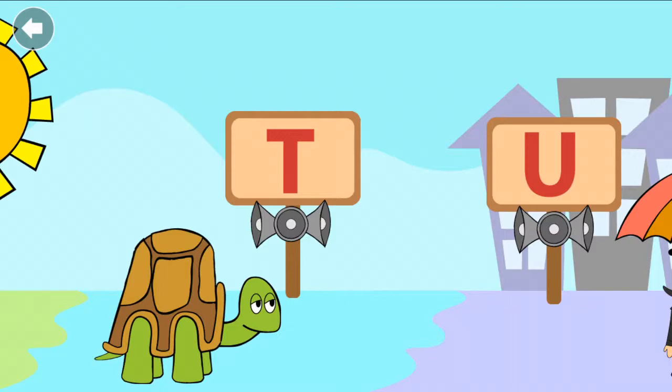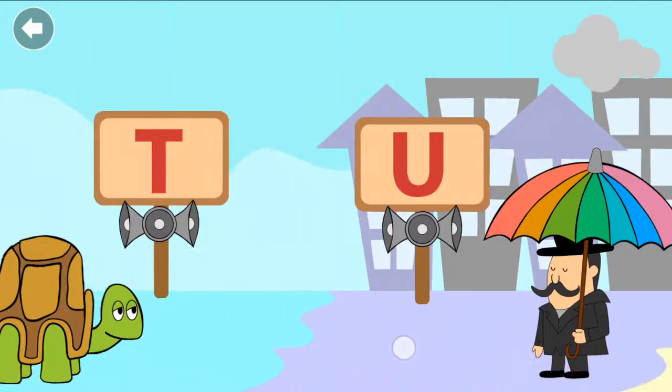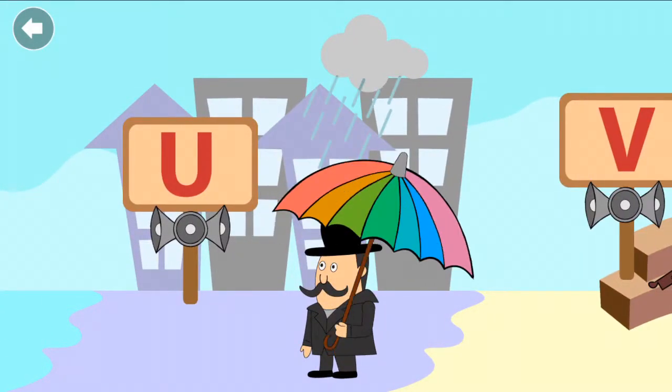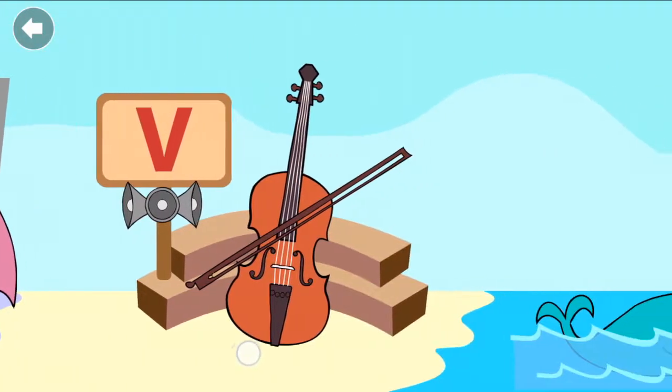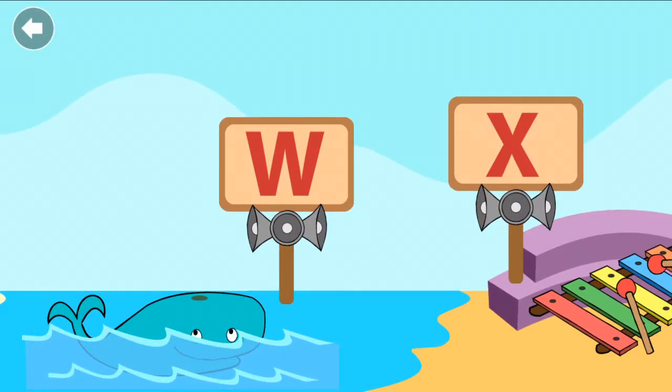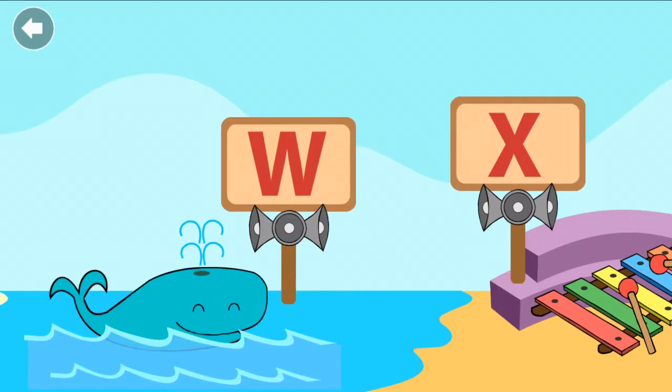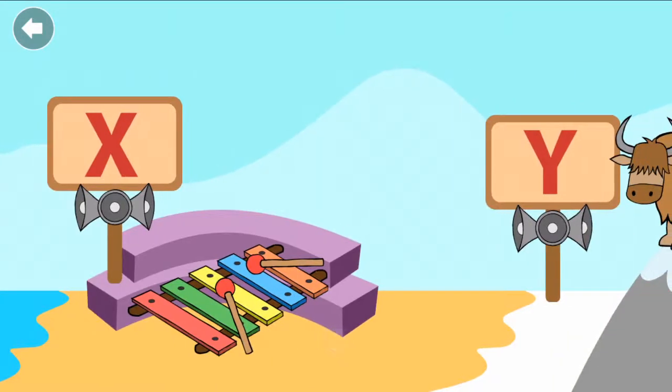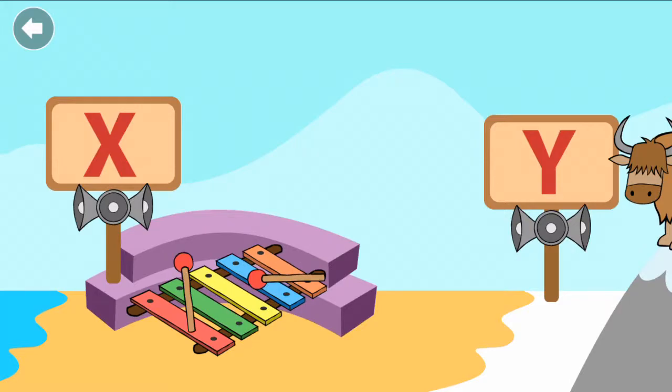T for tortoise. U for umbrella. V for violin. W for whale. X for xylophone.